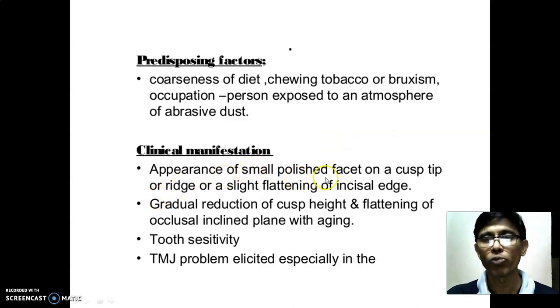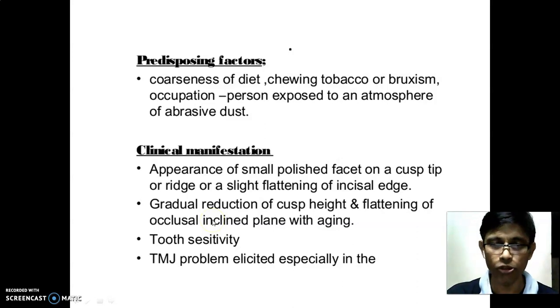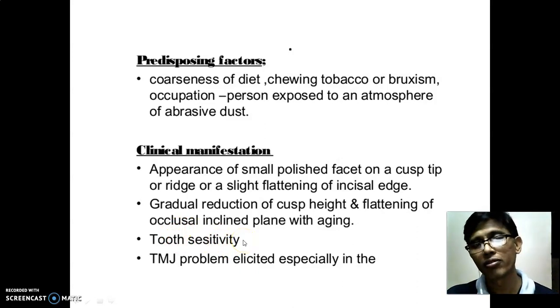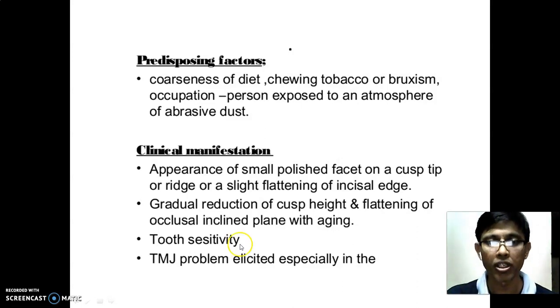There is the appearance of a small polished facet on the cusp tip or ridge, or a slight flattening of an incisal edge. Then you will have a gradual reduction in cusp height and flattening of the occlusal inclined plane with aging. Once this occurs, dentin is definitely going to be exposed, so there are chances of tooth sensitivity. Because of the reduction in the height of the tooth, the vertical dimension is reduced, so there is more load on the TMJ. Automatically TMJ problems start in patients who have severe attrition.